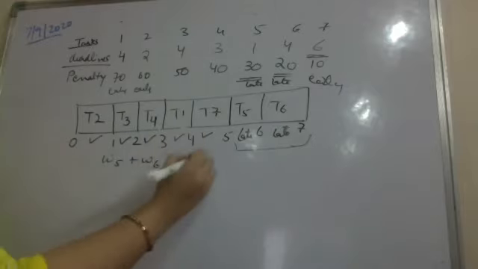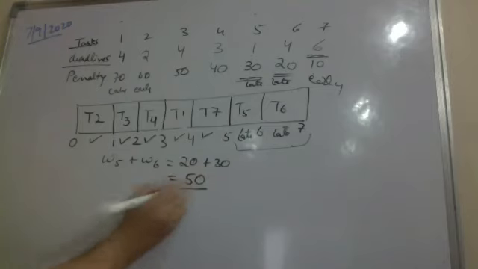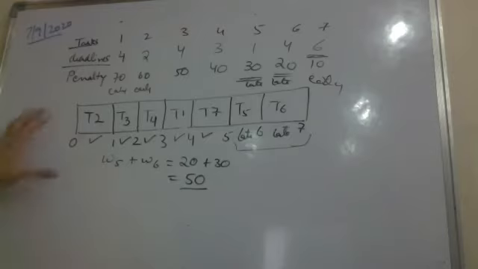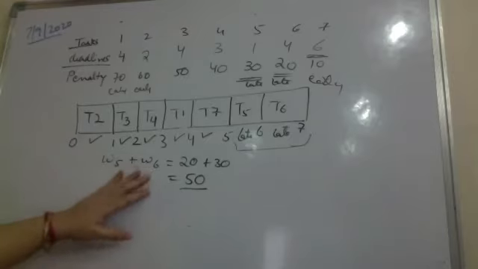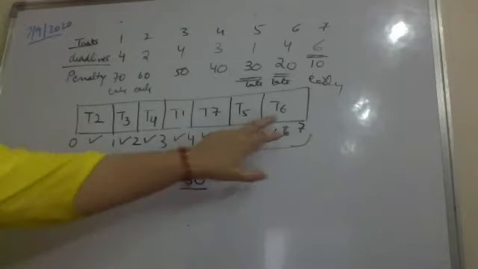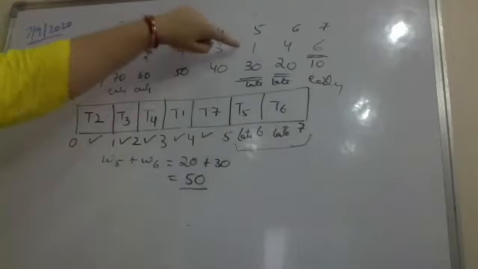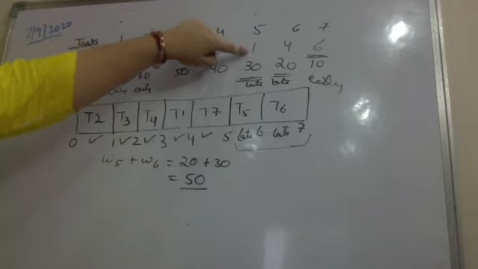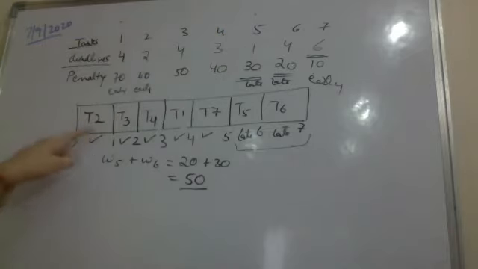Excuse me, ma'am. Yes, beta. Ma'am, can you explain the early-late concept once again? I'll just explain again. I'll take another example of this and I'll explain again. So now here in this case, the penalty will be 50 for T5 and T6 because they have missed the deadline. The deadline here is 1. T5 should have finished before 1, so that the penalty was not incurred.